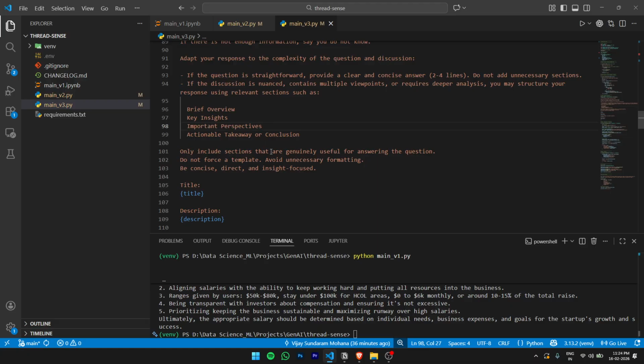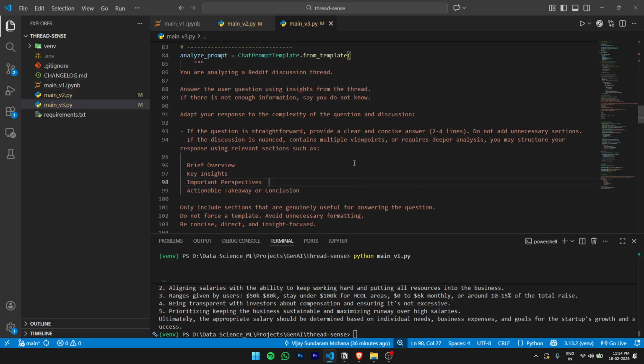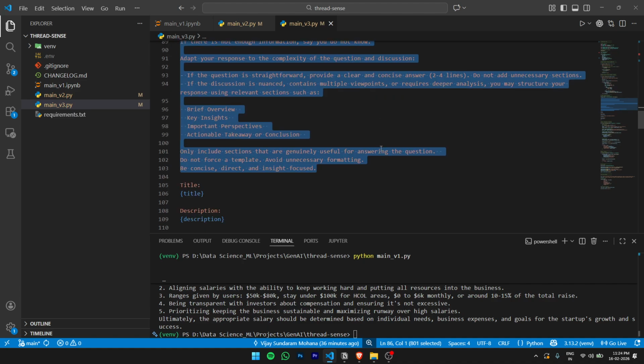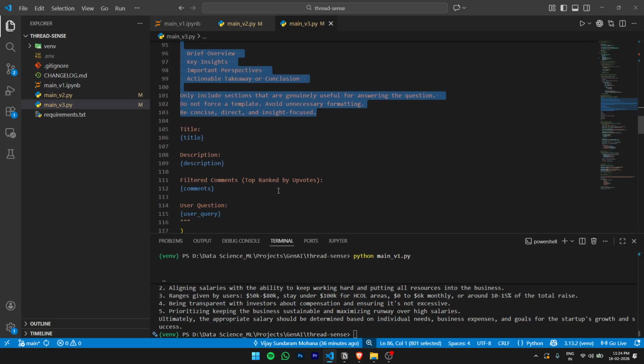Do not force a template, and avoid unnecessary formatting. Be concise, direct, and insight focused. Now, I'm not going to say that this is the best prompt, but it's surely an upgrade from our previous one, which was generic and vague. But here we are attempting to bring in more structure, right? And the remaining bits are the same.